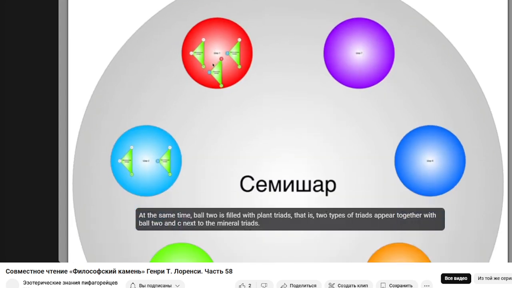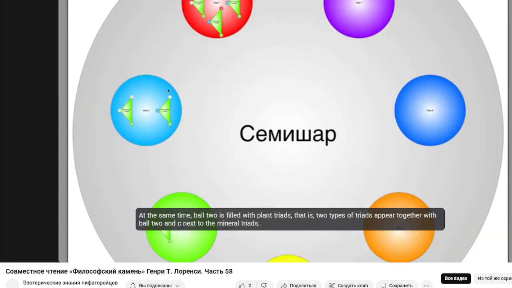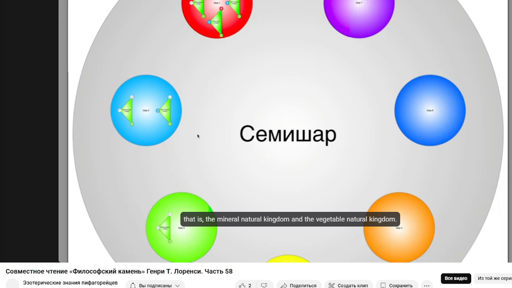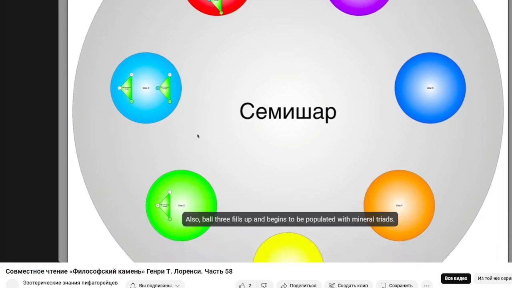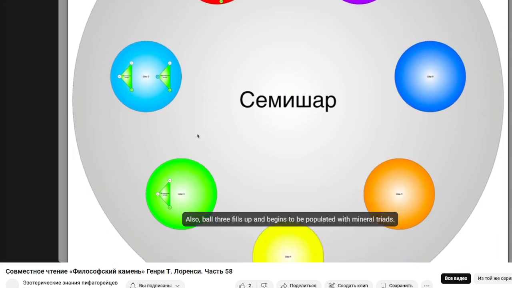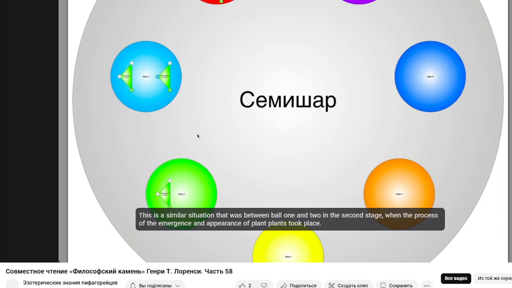At the same time, ball 2 is filled with plant triads, that is, 2 types of triads appear together with ball 2, next to the mineral triads. That is, the mineral natural kingdom and the vegetable natural kingdom. Also, ball 3 fills up and begins to be populated with mineral triads. This is a similar situation that was between ball 1 and 2 in the second stage, when the process of the emergence and appearance of plants took place.